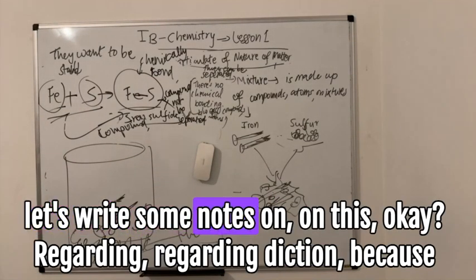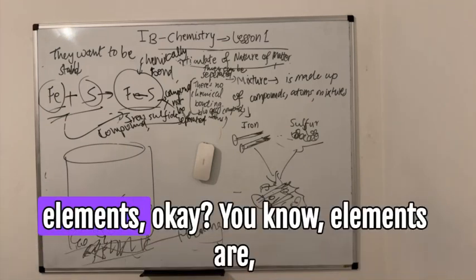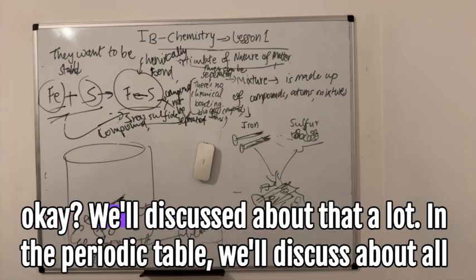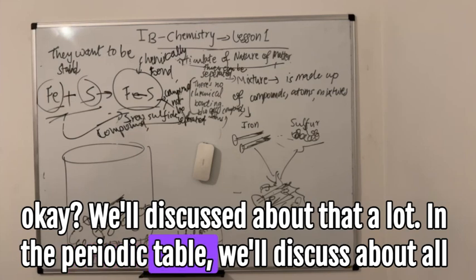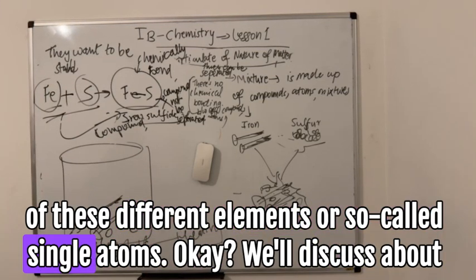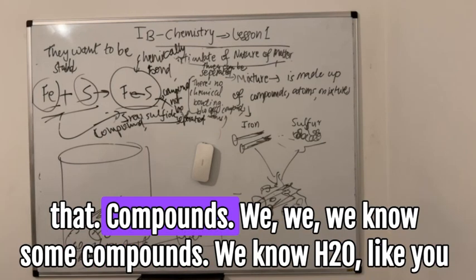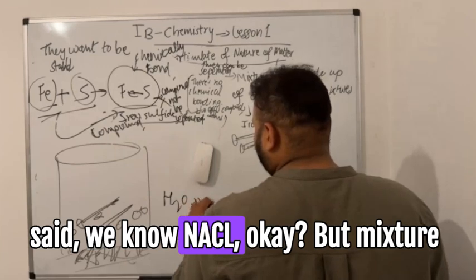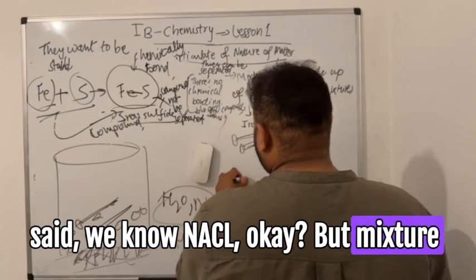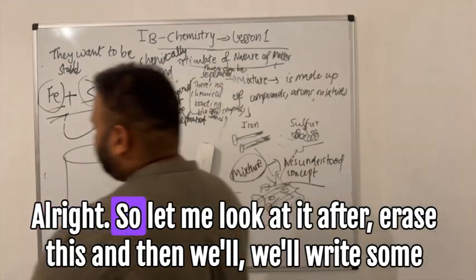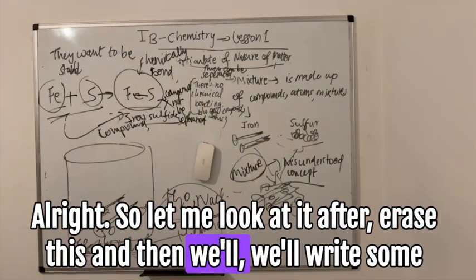So let's write some notes on this regarding mixture, because elements are just single atoms. We'll discuss that a lot in the periodic table. We'll discuss all of these different elements or so-called single atoms. Compounds, we know some compounds. We know H2O, like you said. We know NaCl. But mixture is the most misunderstood concept from these. Okay, all right. So let me know when you're done. I'll erase this and then we'll write some notes.